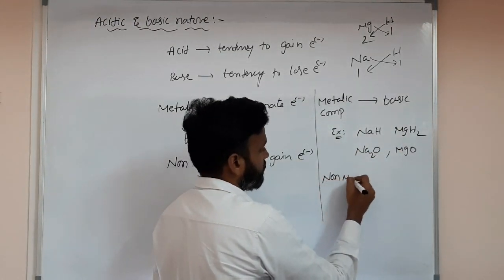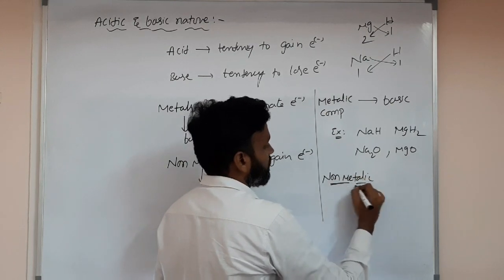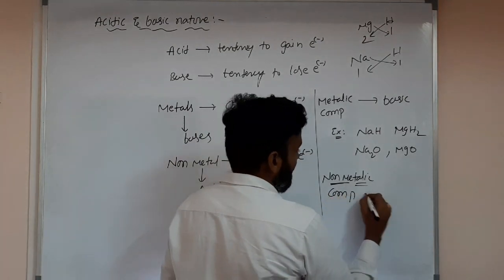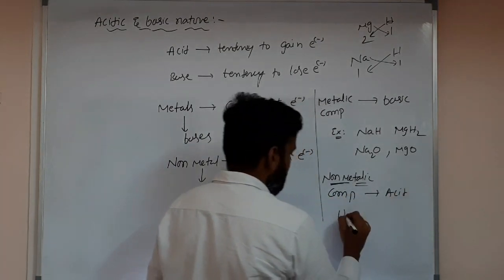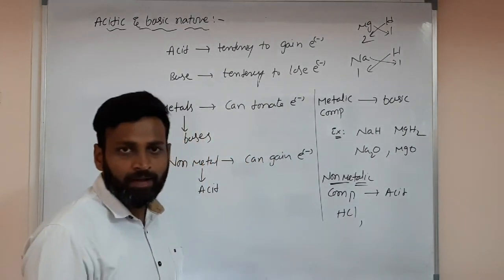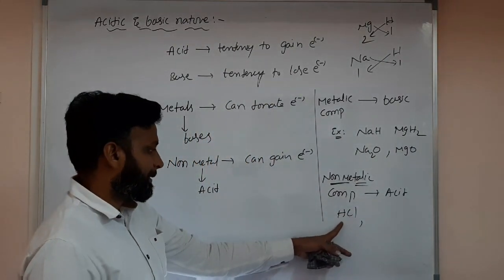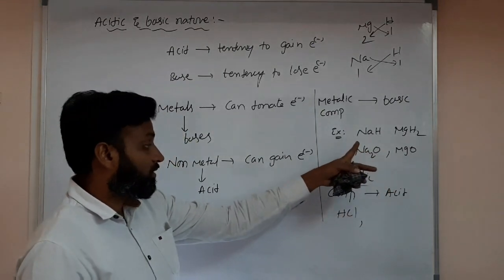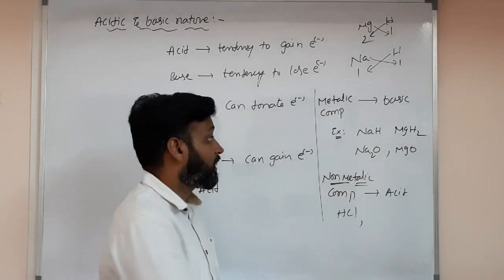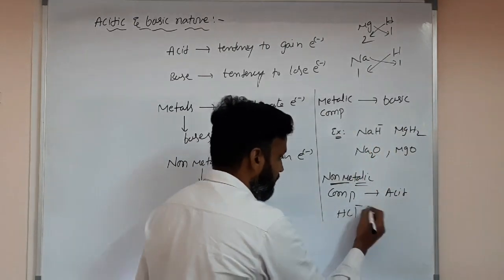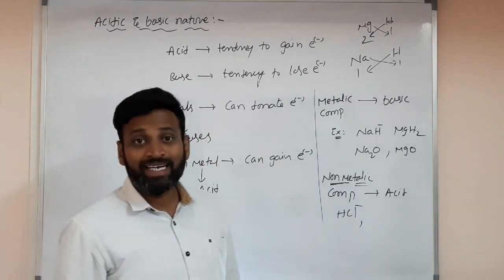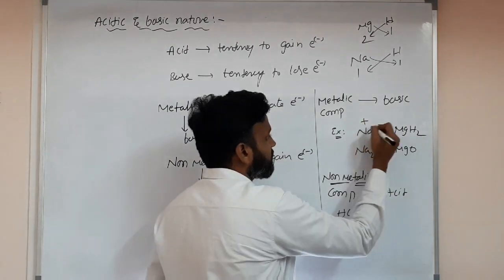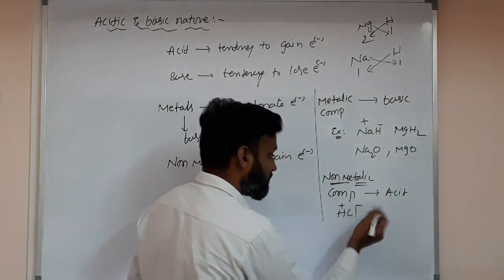Non-metallic compounds, if you see, they have acidic compounds like HCl, hydrogen with chlorine. This is a hydride of non-metal. This one we call a hydride because it is H minus. Here it is Cl minus, so chloride. Whichever is negative, that we call as ide. Understand, here Na plus and H minus, but here H plus and Cl minus.